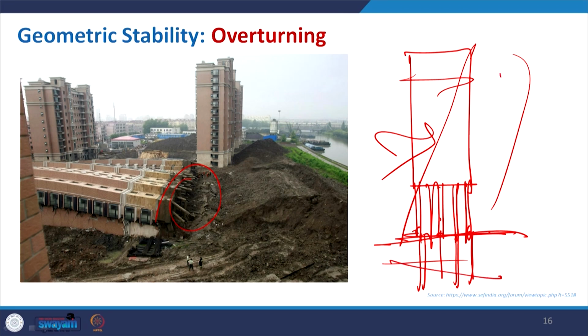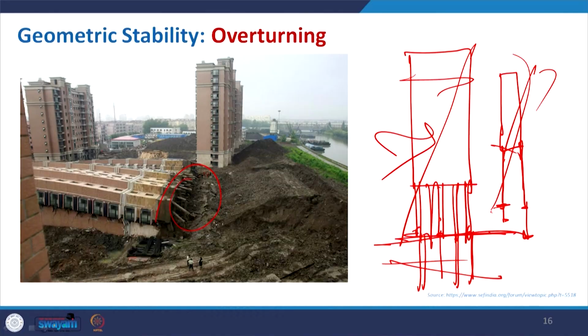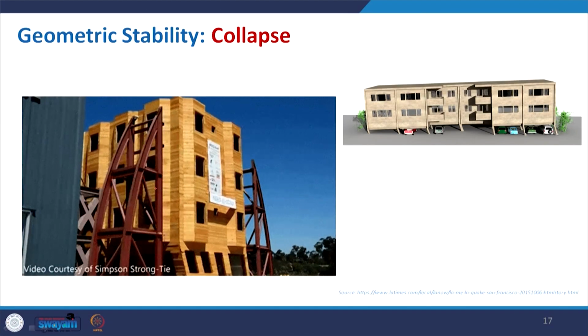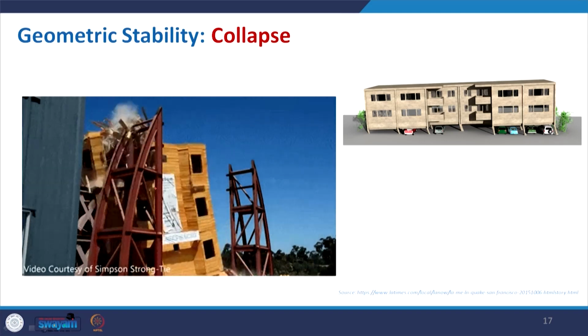Say for example, you have a building like this where you have the foundation like this and the settlement is more in this column and not in this one. So, this building will tilt. The Leaning Tower of Pisa is one example of the settlement issue that we have already discussed, but with maximum settlement, if we do not take care of this, this is the result in front of you. So, overturning due to instability. So, there it is the collapse.